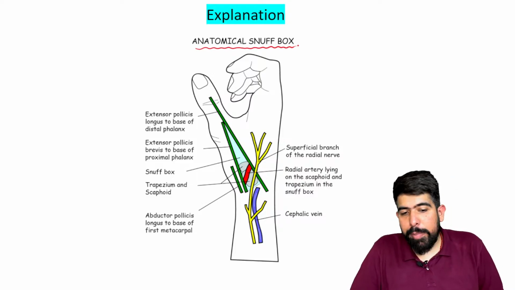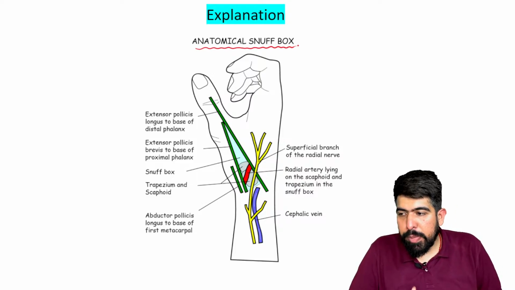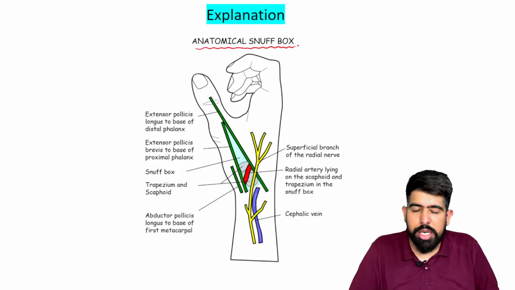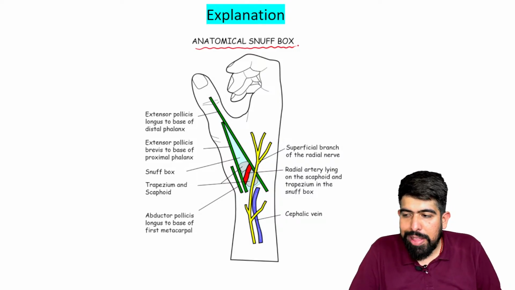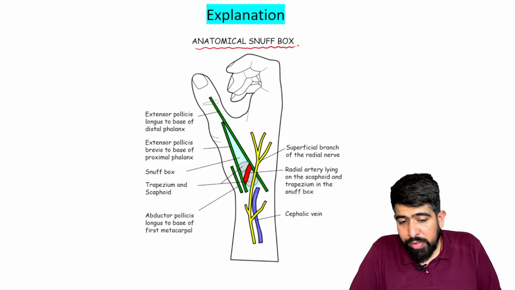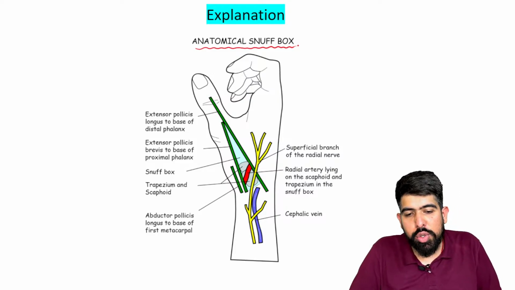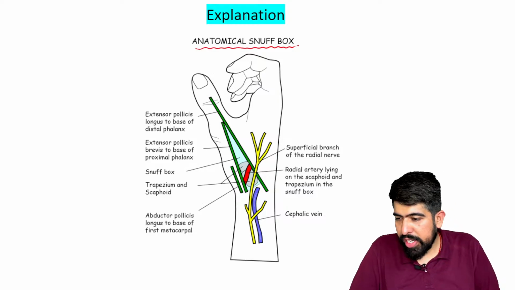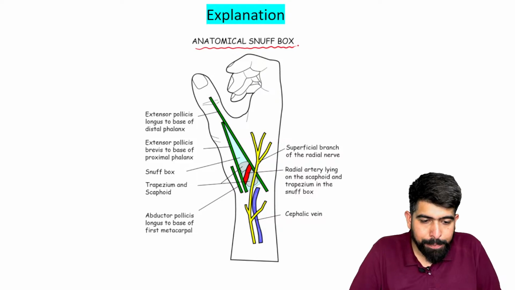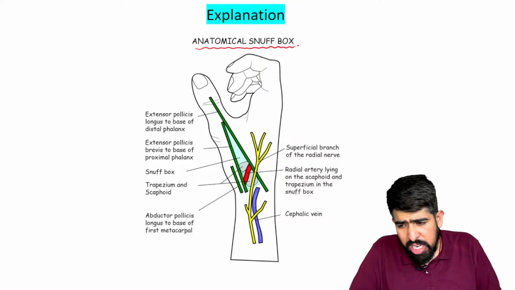Whatever questions can be asked here, I already mentioned in this particular image. If you remember this image, it is much better for you to solve all the MCQs of the anatomical snuffbox. They can ask you about the boundaries, which is the most common question, or about the bone, which we already just saw here, or maybe about the artery. So let's start with it.